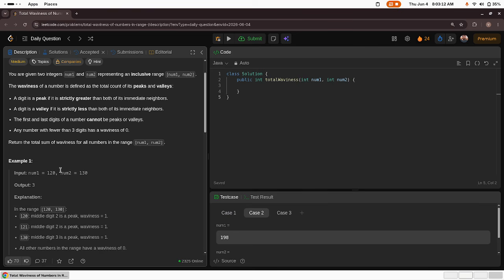Any number with fewer than 3 digits has a waviness of 0. Any number who has digits fewer than 3, its waviness will be 0. Now return the total sum of waviness for all numbers in the range num1 to num2.